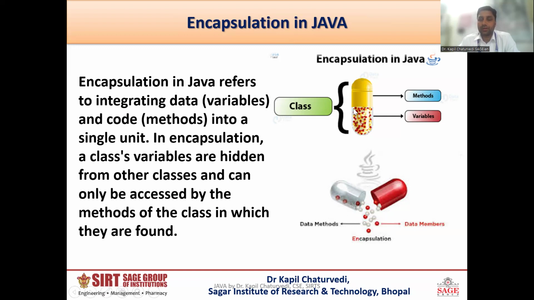So encapsulation means a class encapsulates or wraps the data members. If we talk about the formal definition, encapsulation in Java refers to integrating data variables and code methods into a single unit. In encapsulation, a class's variables are hidden from other classes and can only be accessed by the methods of the class in which they are found. So this is the formal definition. But the simple definition is that encapsulation is a process of encapsulating data members inside of a class.